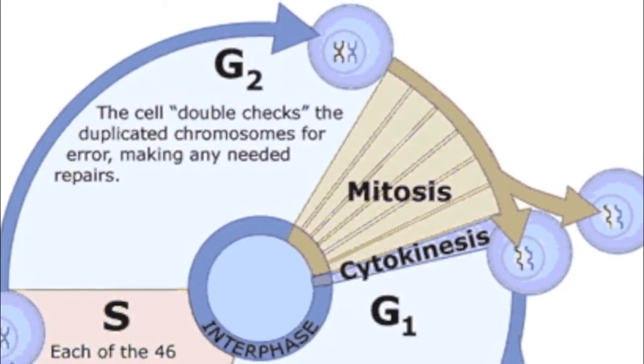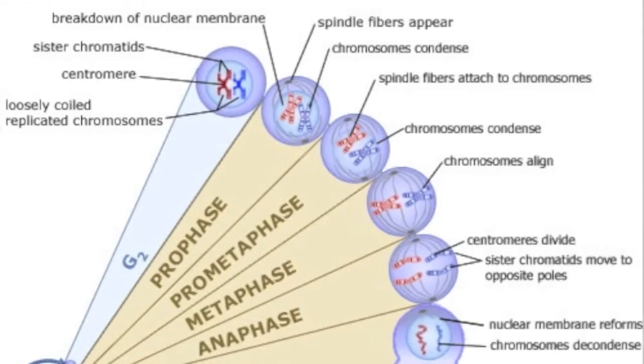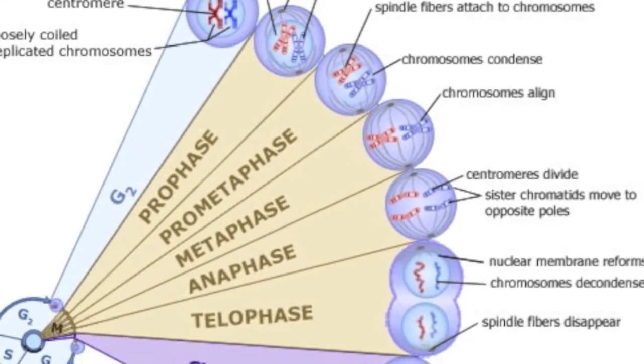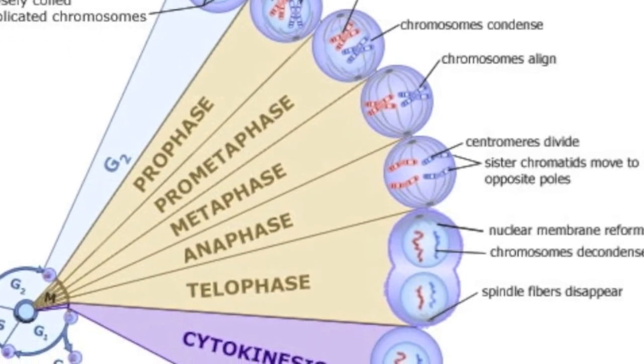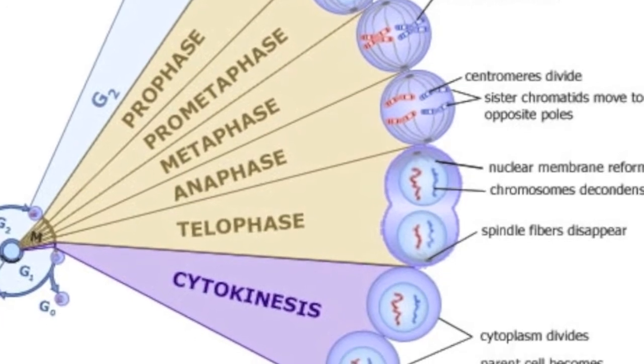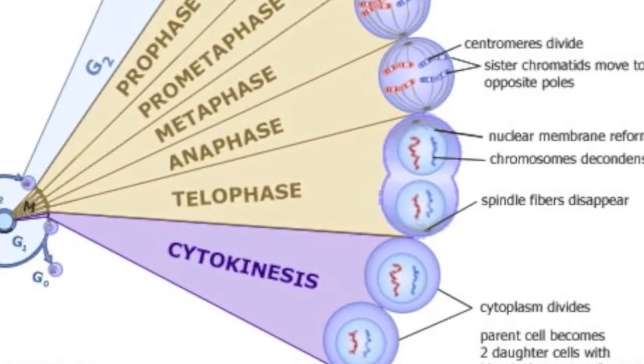After interphase is complete, mitosis can begin. In mitosis, a eukaryotic cell separates chromosomes in its cell nucleus into two identical sets of daughter nuclei, which is important for cell growth and repair. Mitosis can be broken down into four subphases: prophase, metaphase, anaphase, and telophase, where cytokinesis occurs.